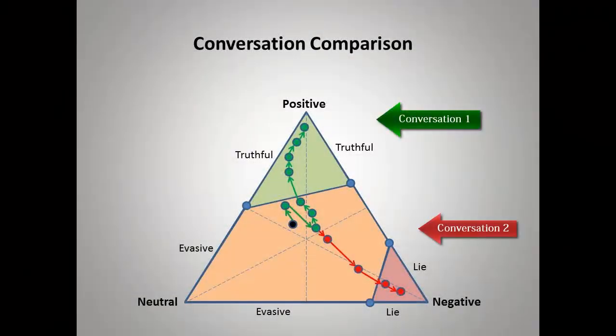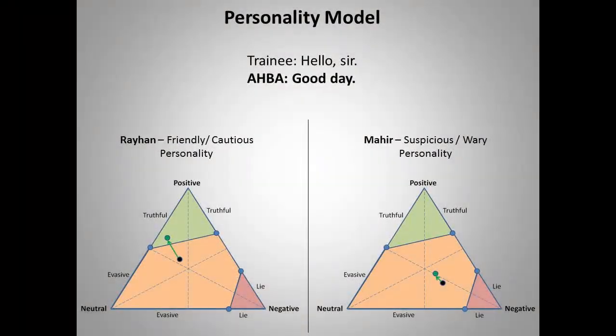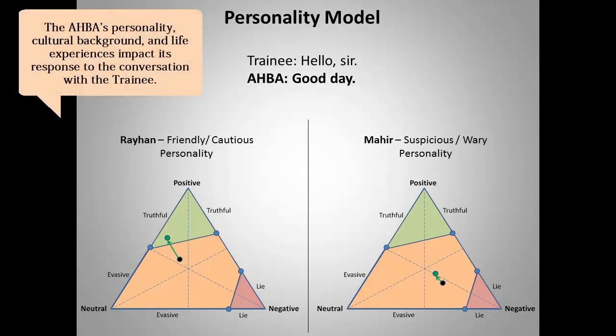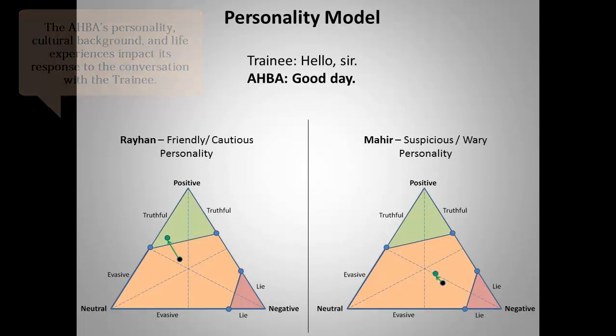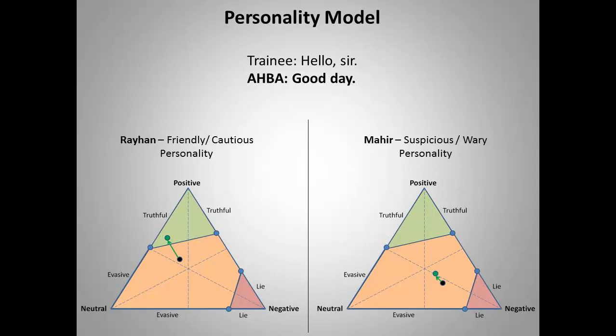Here you see the difference between the two conversations. The personality for each adaptive human behavior avatar is configurable and will affect the way rapport is developed with trainees. On the left, we have our original character, Rayan, who has a friendly but cautious personality. On the right is a different character, Meir, whom we have given a more suspicious and wary personality. As you can see, personality has had a large effect on their predisposition toward strangers, as indicated by the different location of the black dot.